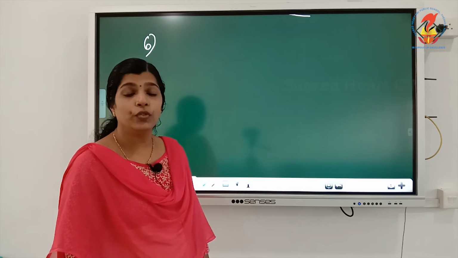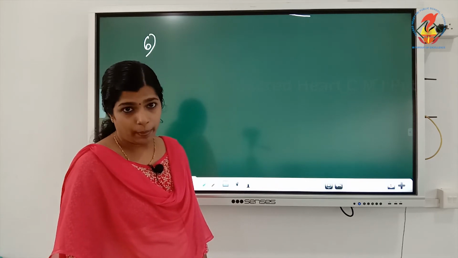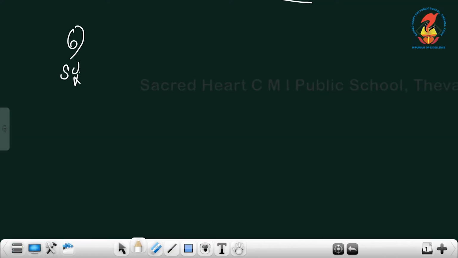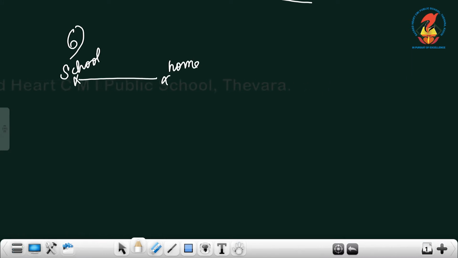From here, this one is the school and this one is her home. So this is the distance, which is 3250 meters.